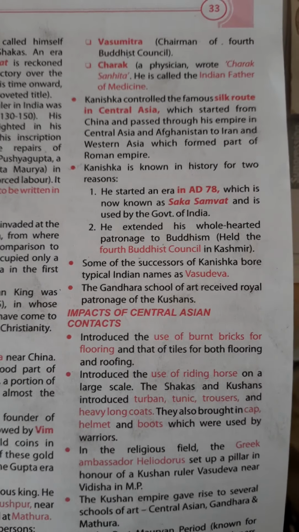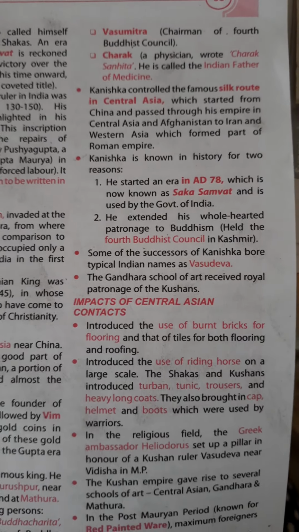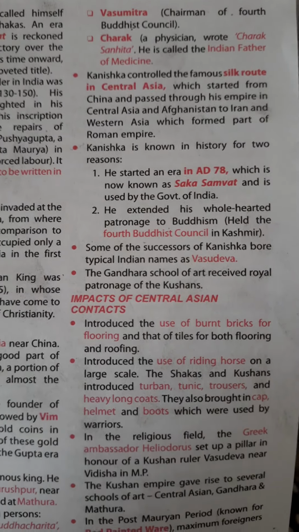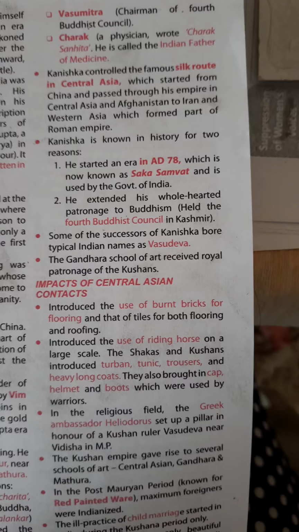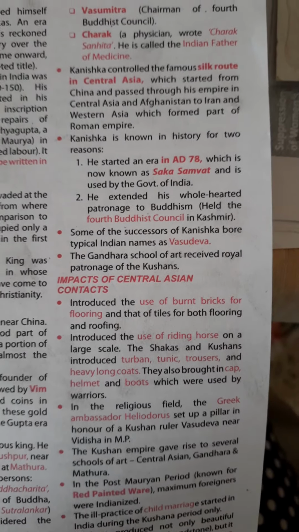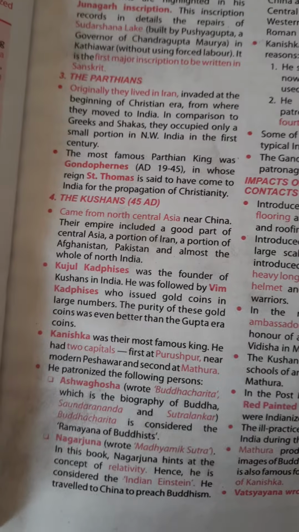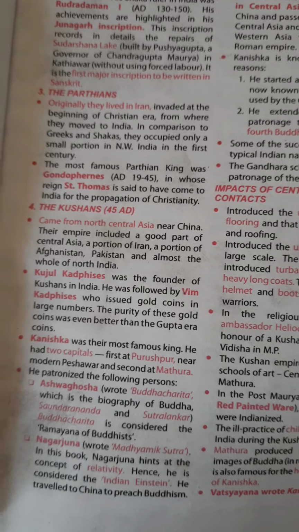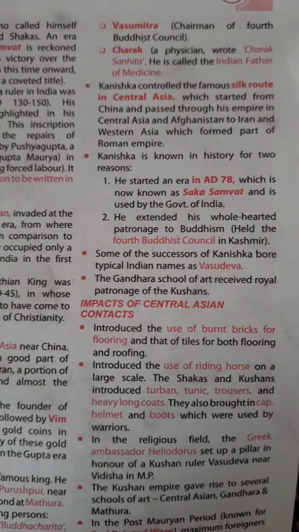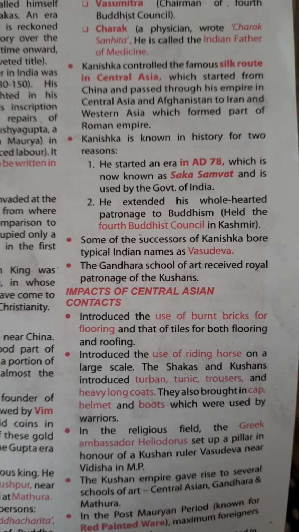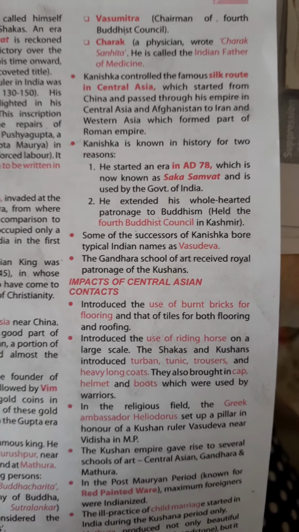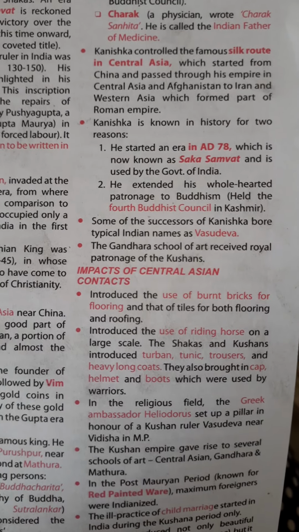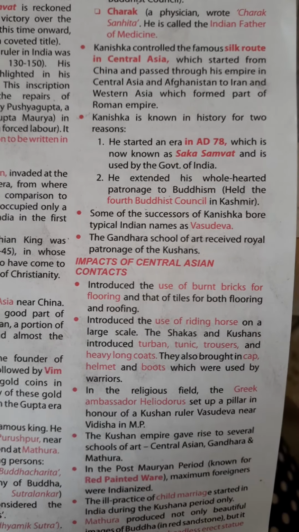Vasumitra was chairman of the 4th Buddhist Council. Charaka, a physician, wrote Charaka Samhita. He is called the Indian father of medicine. All these, Charaka, Vasumitra, Ashwaghosha, and Nagarjuna, were patronized by Kanishka. Kanishka controlled the famous Silk Route in Central Asia, which started from China and passed through his empire in Central Asia and Afghanistan to Iran and Western Asia, which formed part of the Roman Empire.